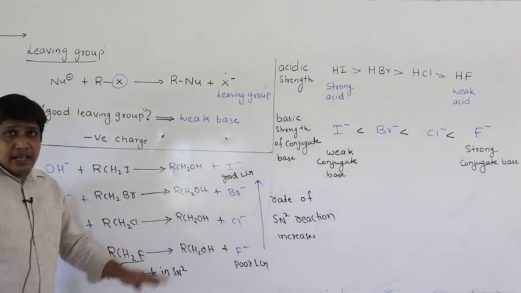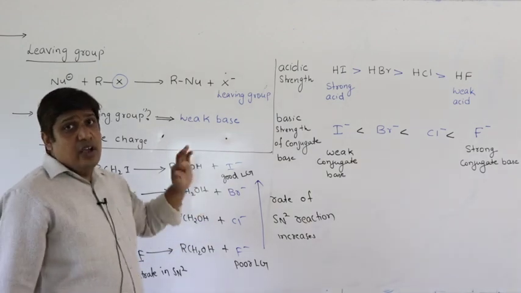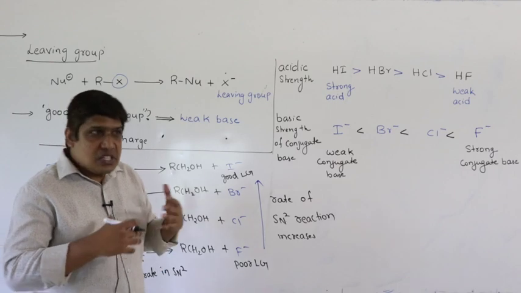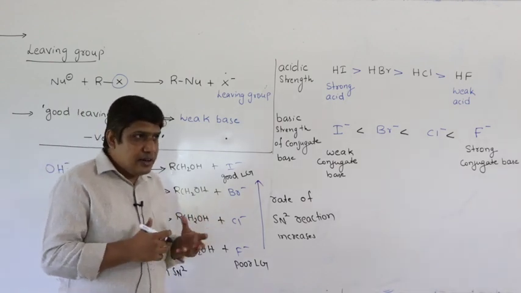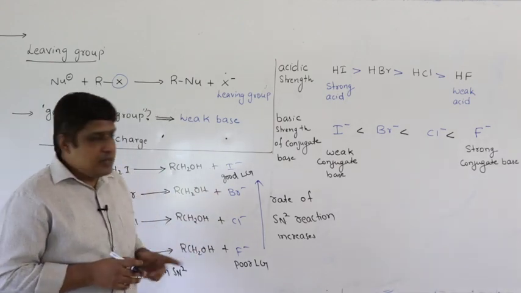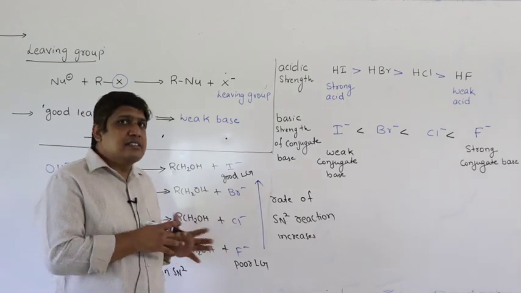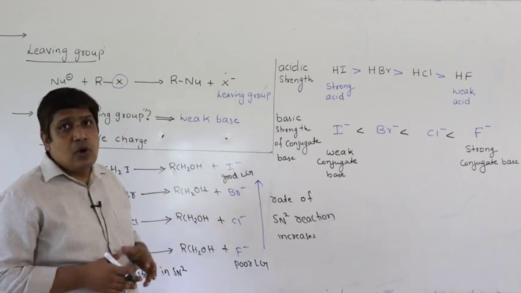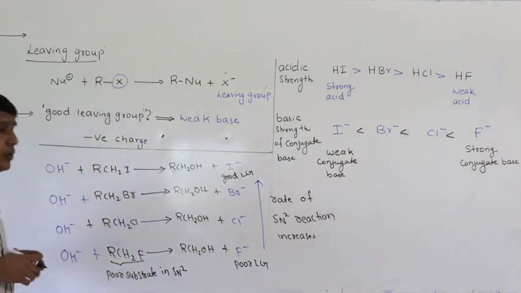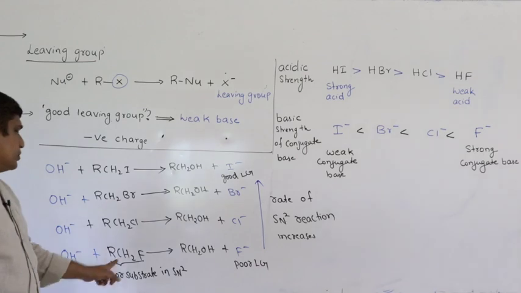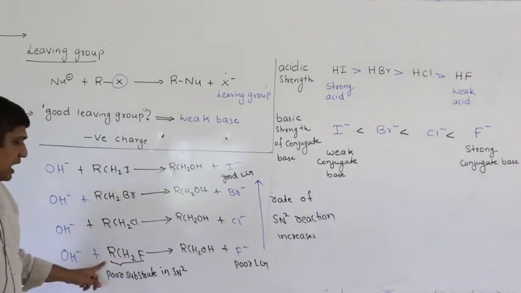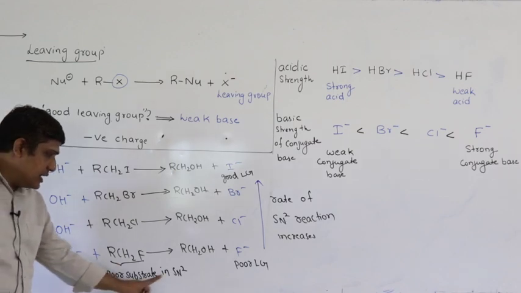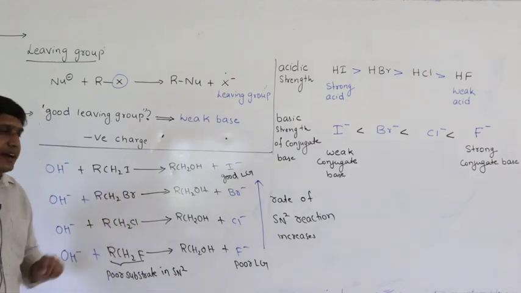They are poor reactants in SN2 because F minus is not a good leaving group, because it is a strong conjugate base. What is the meaning of strong conjugate base? It reacts at a faster rate. That means F minus cannot stabilize itself, therefore its reactivity is more. So the reverse reaction may also take place. That is why it is a poor leaving group. So it is difficult to break the carbon-fluorine bond. That is why alkyl fluorides are poor substrates in SN2 reaction. They are not good reactants.